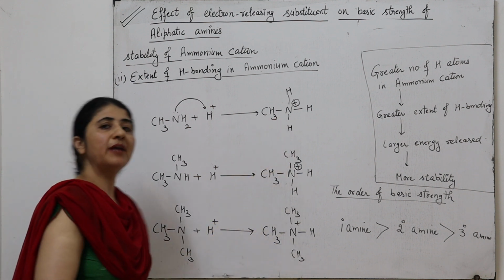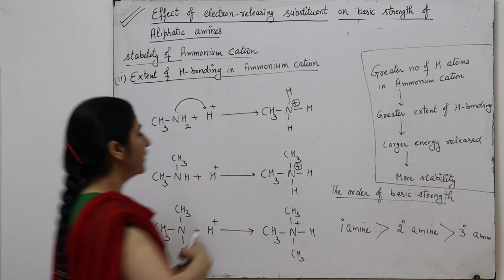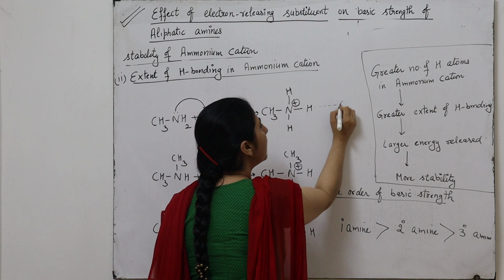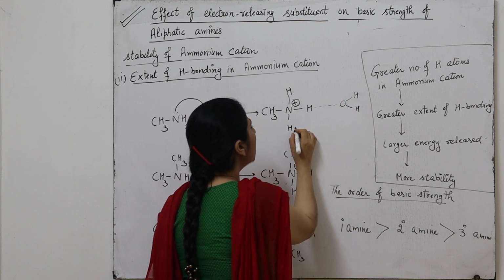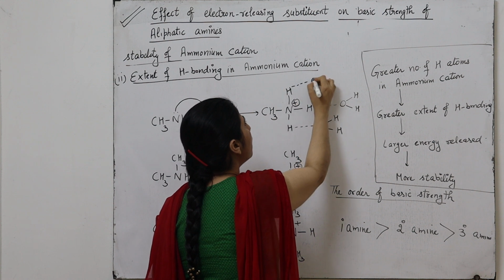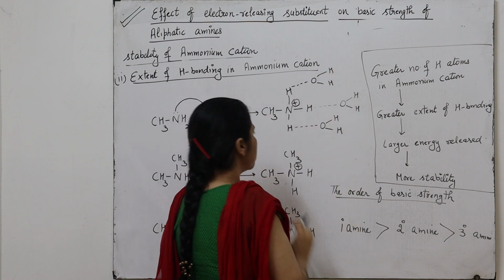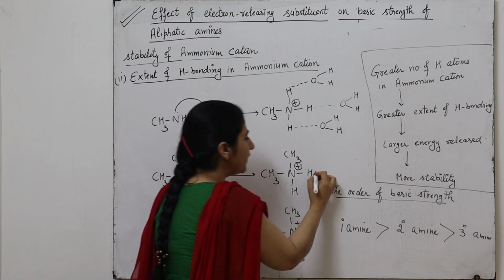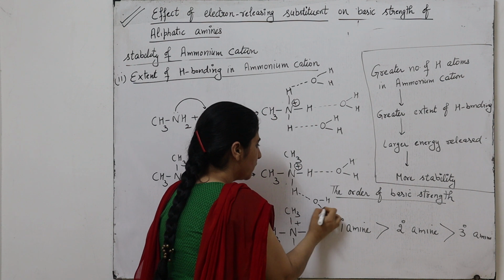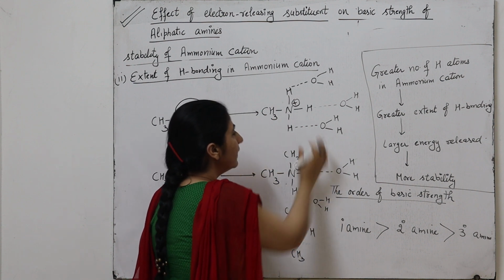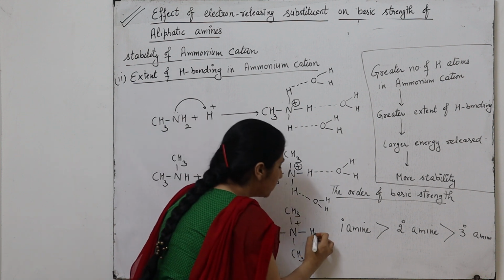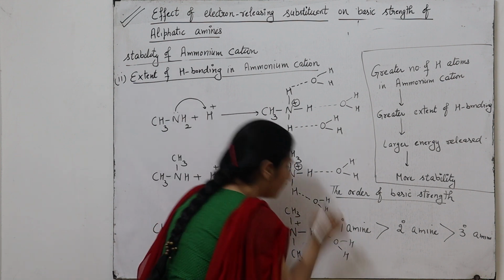All these ammonium cations form hydrogen bonds with water molecules. In the primary ammonium cation there are three hydrogen atoms, and these hydrogen atoms form hydrogen bonds with water molecules, so all three form three hydrogen bonds. In the secondary ammonium cation we have two hydrogen atoms, and these two hydrogen atoms form hydrogen bonds with water molecules. In the tertiary ammonium cation there is only one hydrogen atom, so there is only a single hydrogen bond.